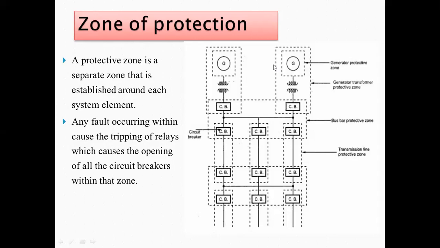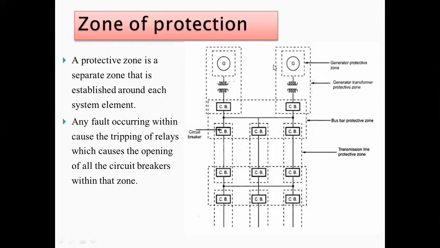Okay, so for all these sections, when we are considering this whole power system, wherever we are living, there will not be a generating station near that point.